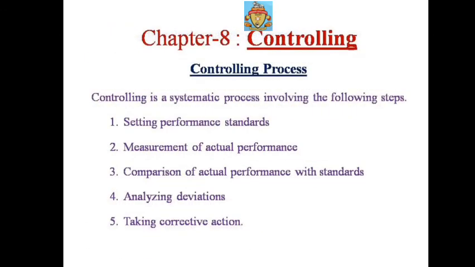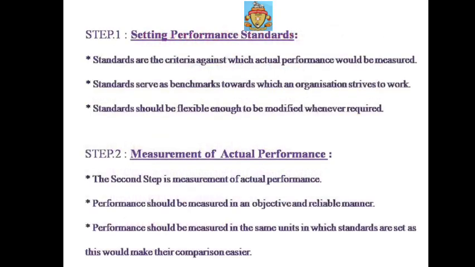First, setting performance standards. Second, measurement of actual performance. After measuring the performance, you make a comparison of both: comparison of actual performance with standards. After comparison, you analyze the deviations. After analyzing the deviations, you take the corrective actions. So these are the 5 important steps of the controlling process.